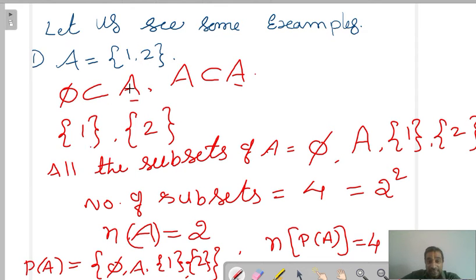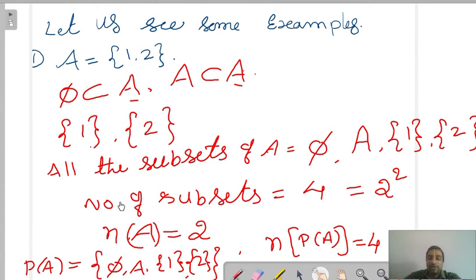So once again, A is given as {1, 2}. So we can say null set is subset to A and A is subset to A. Now two elements are here. Single element I am taking: first I have taken only one, next time I have taken only two. So one is here in this set and also in set A. Two is in this set and also two is in A. Hence null set, A, {1}, {2}: these four are the subsets.